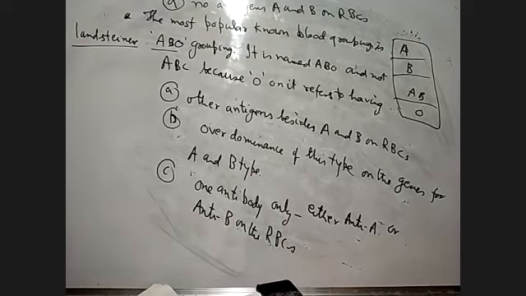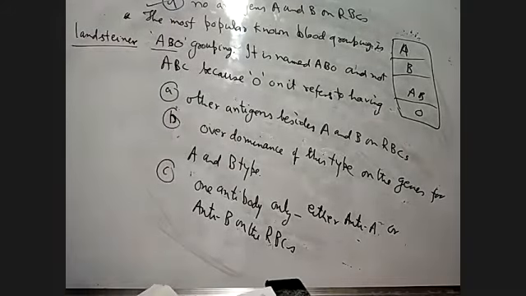What I just told you is that O blood group does not have any antigen on the RBC. So the answer will be option D, no antigen A and B on RBCs, because O blood group does not contain any antigen on the RBC.